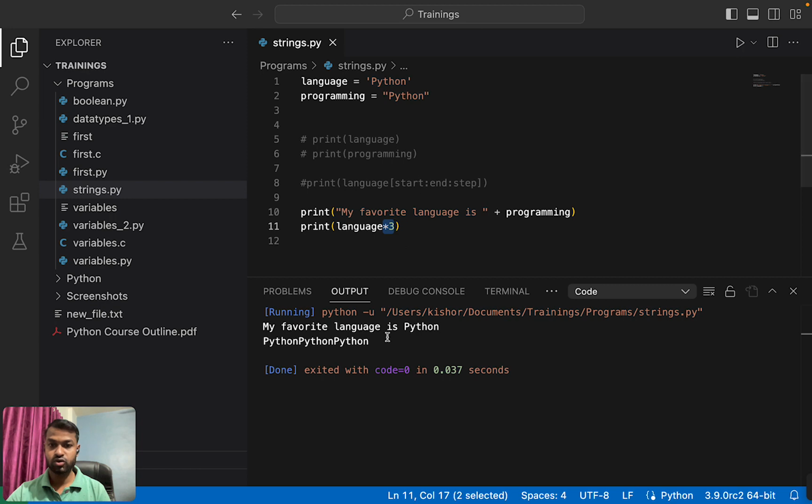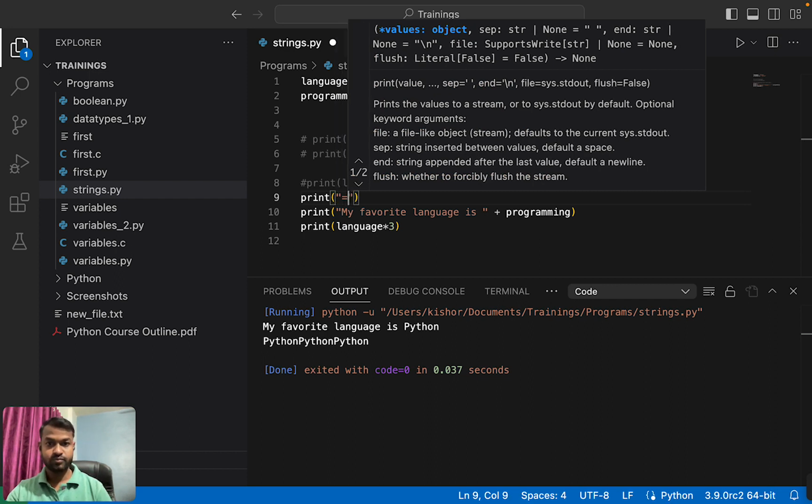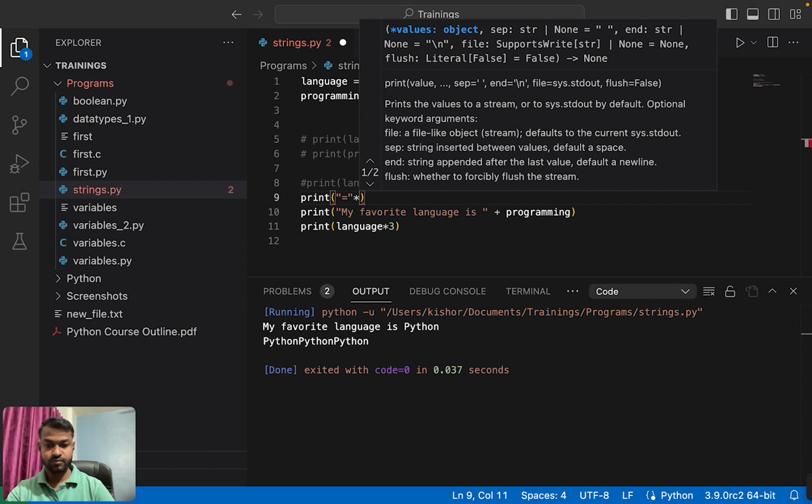Okay, so if we have to print any line here, in this way, 32.